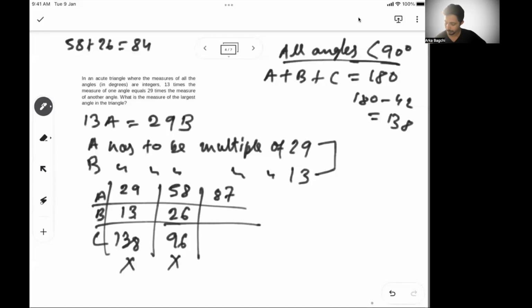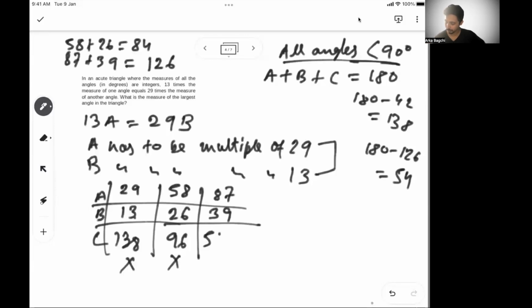And A becomes 87. The next multiple, B becomes 39. So 87 plus 39 is how much? 126, right? So C becomes 180 minus 126, which is 54.